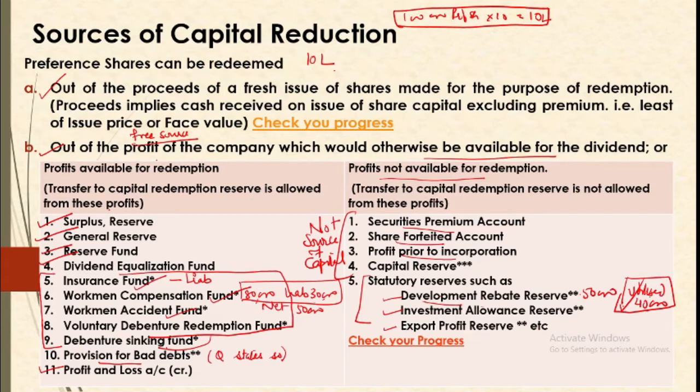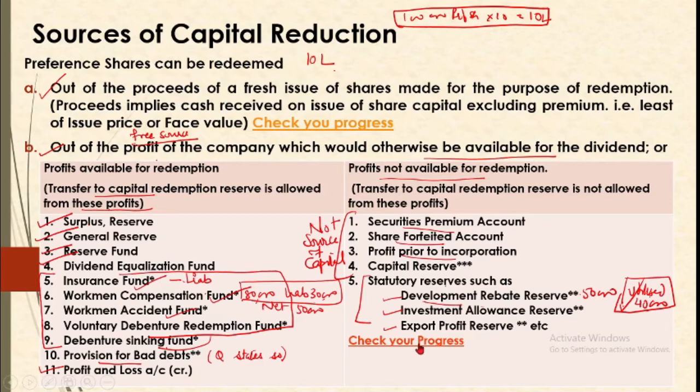All right. So we have two lists here. One list wherein you have the profits which are freely available for dividend. We can use them subject to certain liabilities in these cases. And these are some of the sources which we will never use, except for statutory reserves, which will be used only when we have the utilization certificate for them. So if your question suggests so, then only you will be using them.